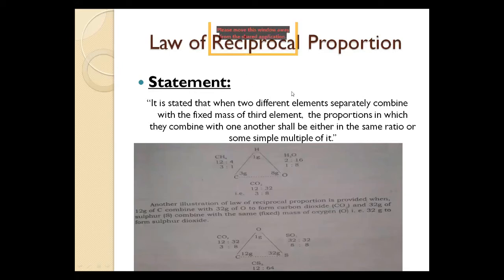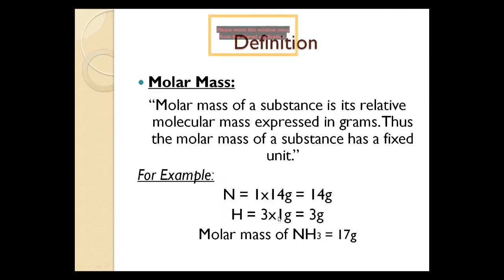But in yesterday's class we discussed two laws: the law of conservation of mass, and the second one, the law of constant composition, and today the law of multiple proportion and the law of reciprocal proportion. These all laws are related to the combination of elements to form different compounds. So these all are very important, and they relate to chemical combinations.